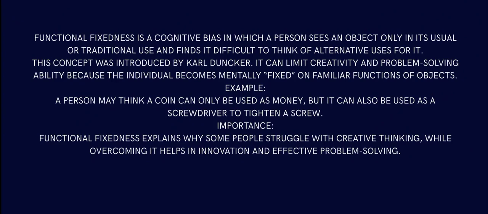Let me give you an example. We had a worker who thinks that more coins is more money. If you give him ten coins of one rupee, that is ten rupees, but if you give him one note of 500 rupees, he will choose the ten coins, because he is fixed on getting more.